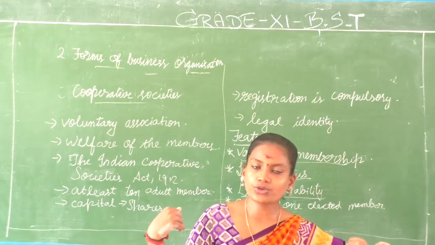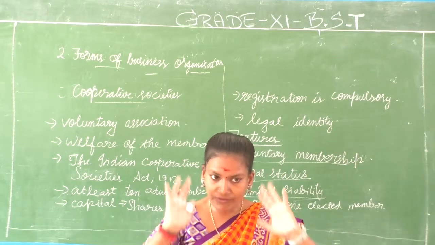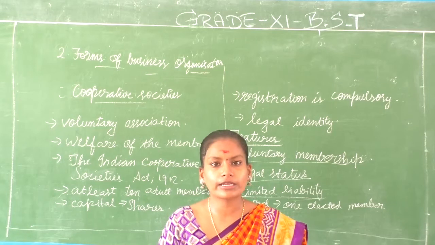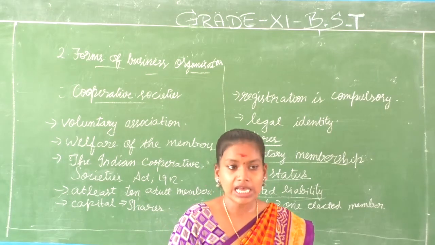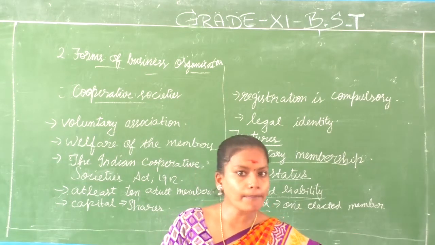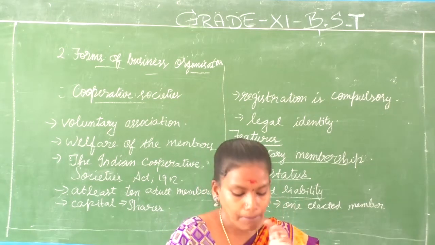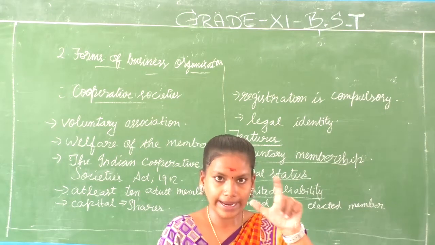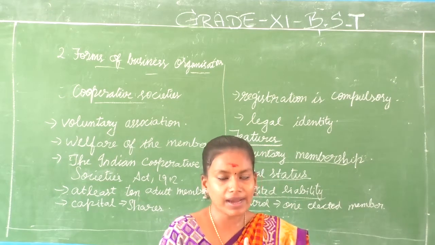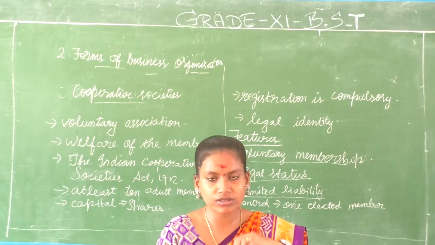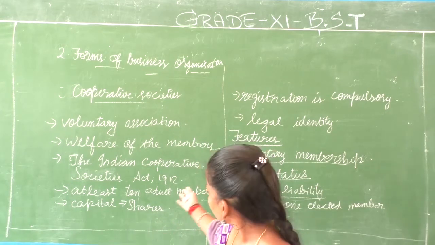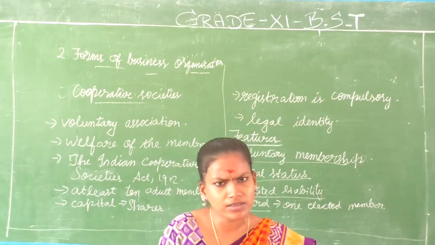Just as we choose one leader and give the rights and duties to that leader to decide about a country, in the same way the members of the cooperative society elect one member or one head who will be managing the society, because it's based entirely on the welfare of the members.